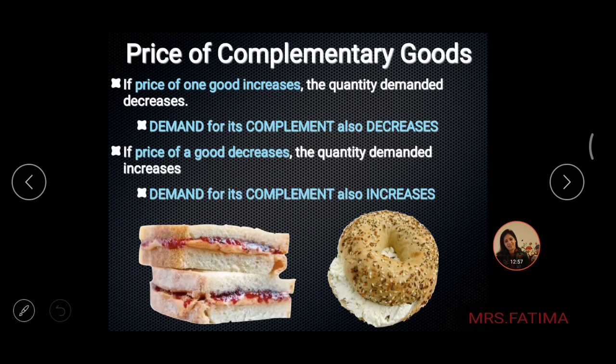What happens to the price of complementary goods? In case of a car and a tire, or car and petrol, if the price of one good increases, if the price of cars is going up, the quantity demanded will start falling down. Definitely cars have become expensive, so we would not be able to afford that much, as a result of which the demand is coming down. Now, at the same time, because no one is buying cars, definitely the demand for petrol will also decrease. So if the price of the car is increasing, the demand for petrol along with the car both are falling down.